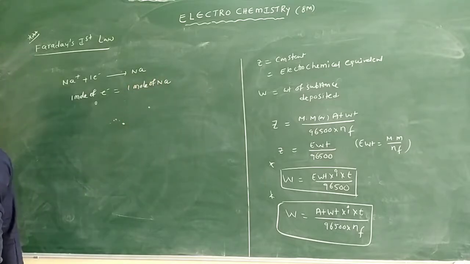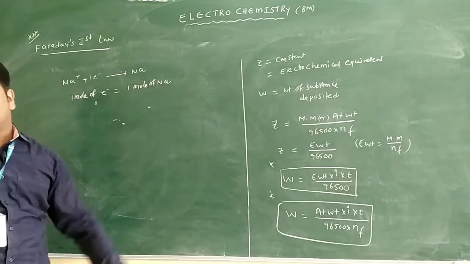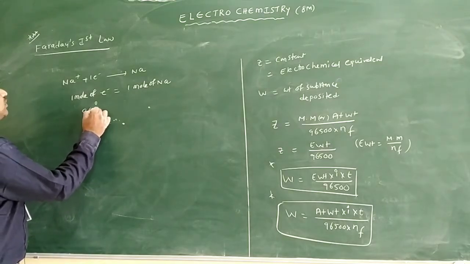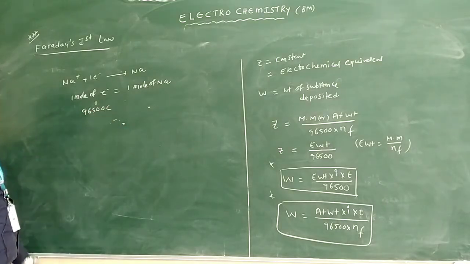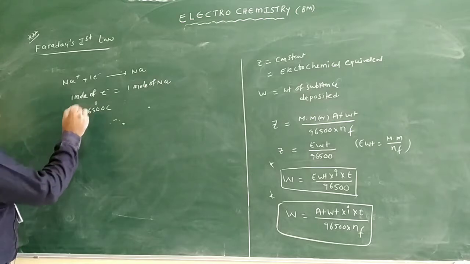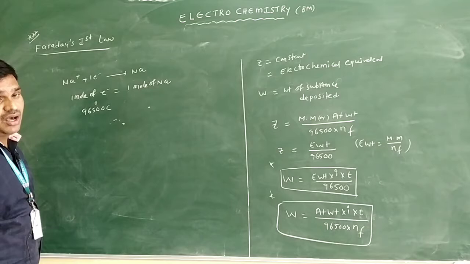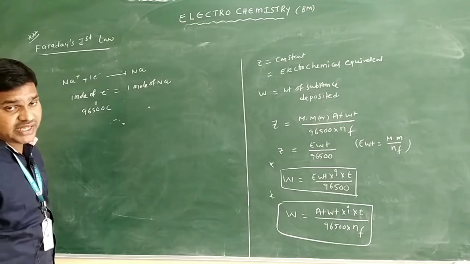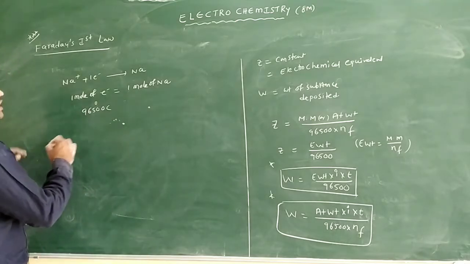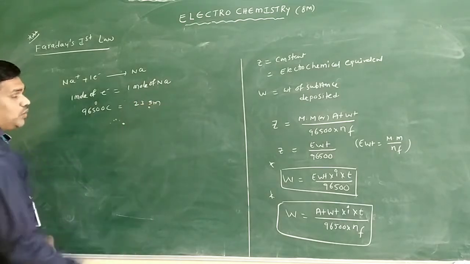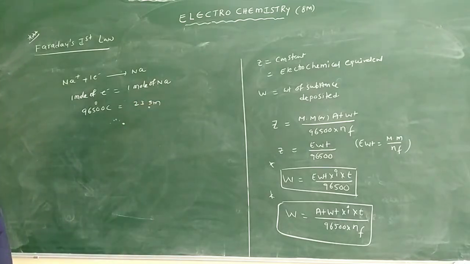The charge of 1 mole of electrons is 96500 coulombs, as already discussed, or 96487 coulombs, or we can say 1 farad. So 96500 coulombs is equal to 1 mole of sodium, whose weight is 23 grams.